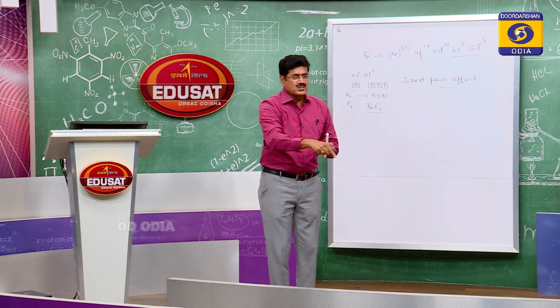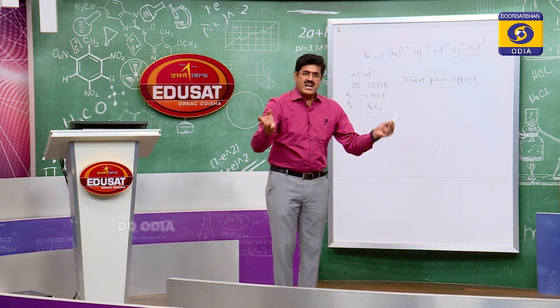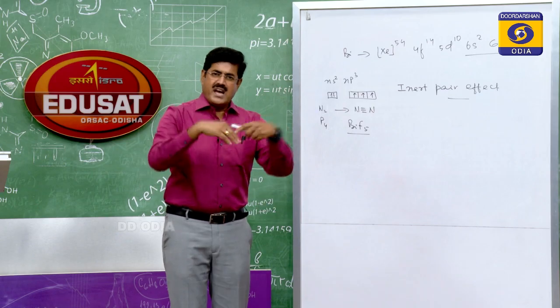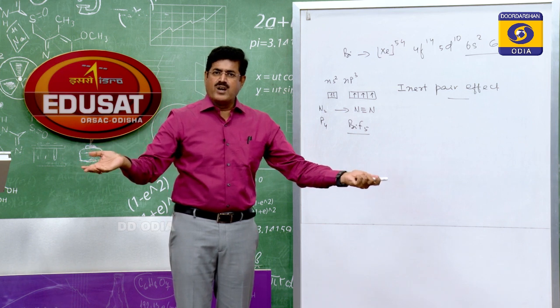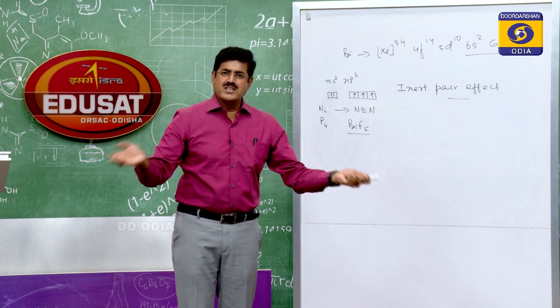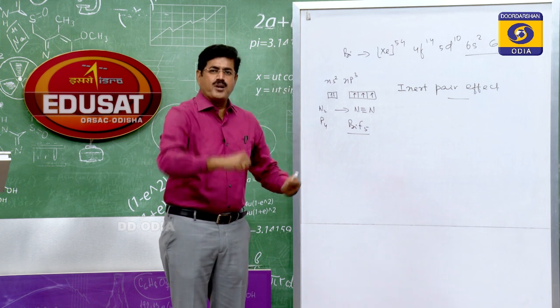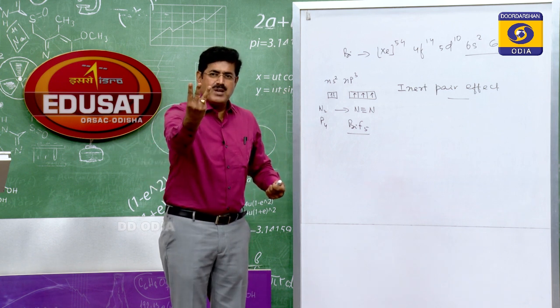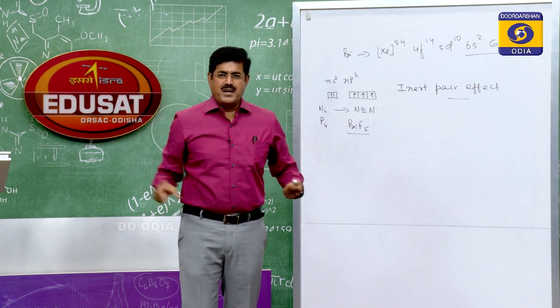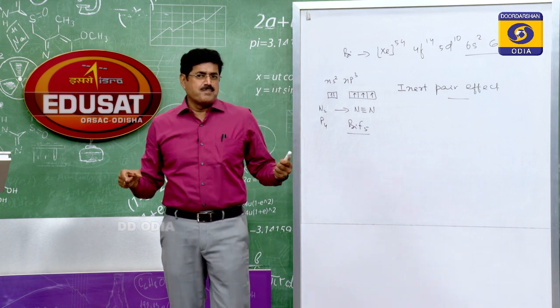Why high effective nuclear charge? Because of poor screening by d and f electrons. Hence the s electron pair is not available for bonding. This is the inert pair. Only 3 electrons are available for bonding, so it exhibits oxidation state +3, not +5.